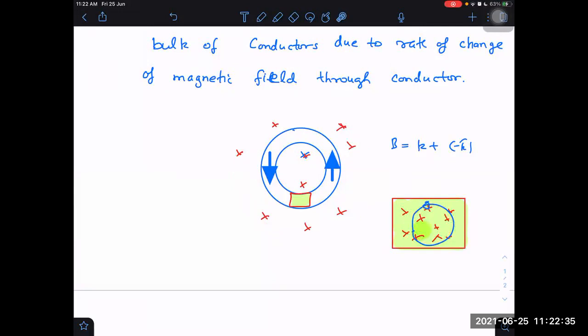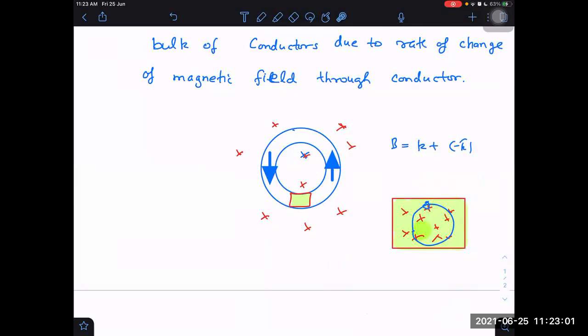I don't know what the shape of this is. But whatever that shape is, some closed loops will be formed and some EMFs will be there in the closed loops. Even if the closed loop is not in this place, it may be outside it, but still some EMF will be produced here. And because of that EMF, what would happen? Electric field will cause the flow of current or not? J is equal to sigma into E. Sigma is conductivity, E is the electric field produced, and then current will be flowing here.